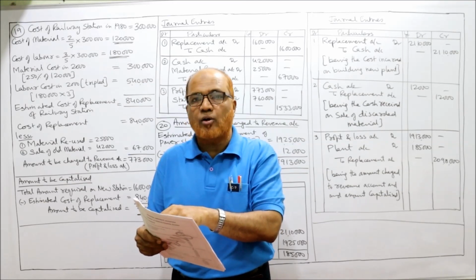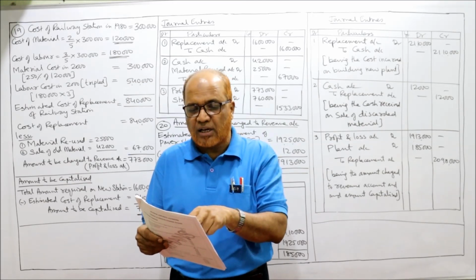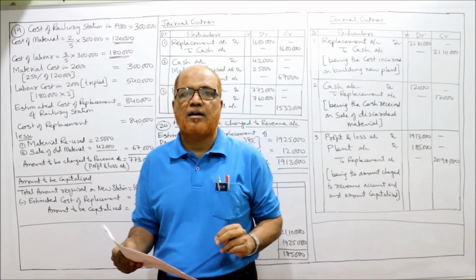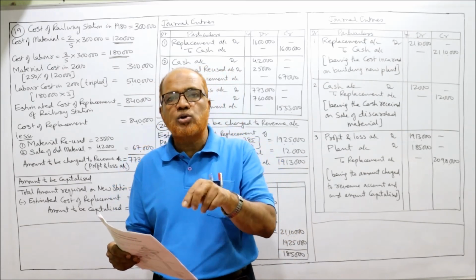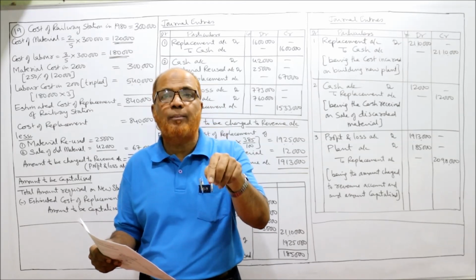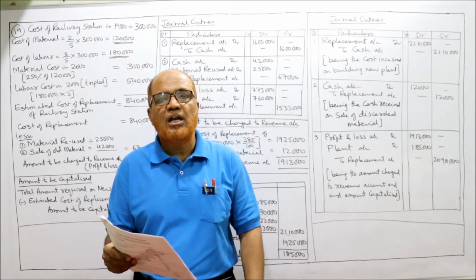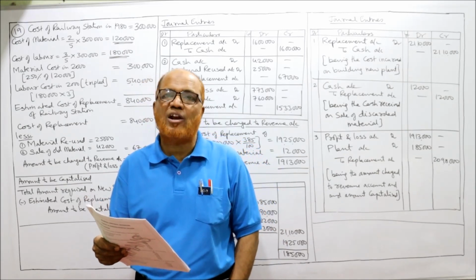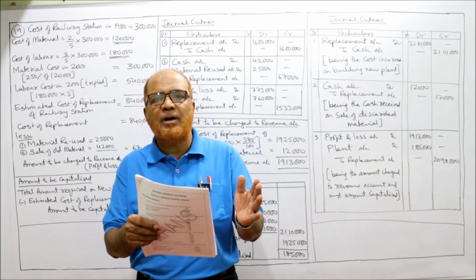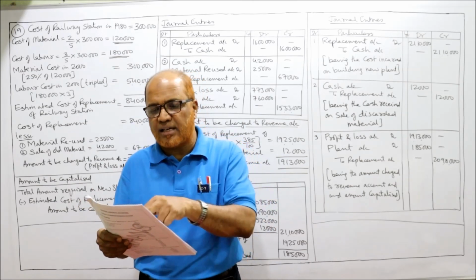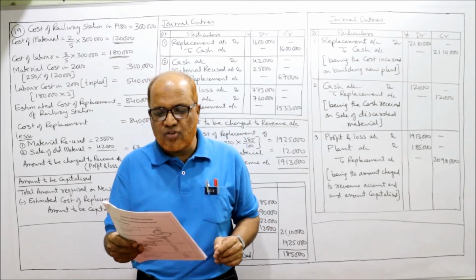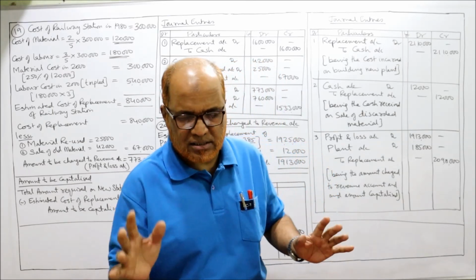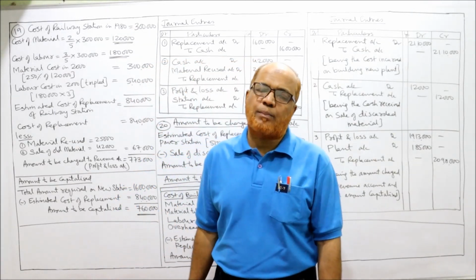Old materials valued at rupees 25,000 are used in the construction of the new station and included in the cost of 16 lakh. That 16 lakh includes 25,000 rupees of old material which is used in the new station, and rupees 42,000 is realized by the sale of old material. Some old material was sold and cash realized 42,000. Give journal entries for recording the above transactions. That's it. So exactly similar to the previous problem.